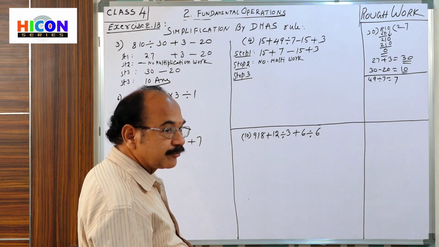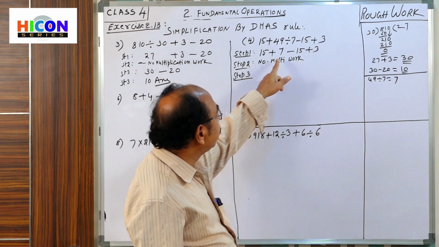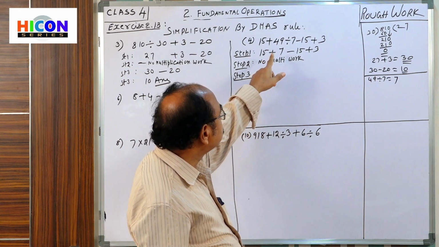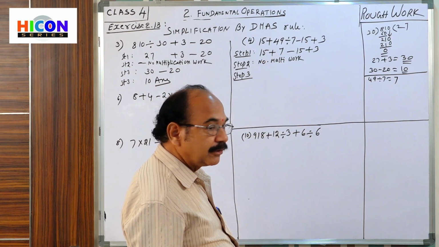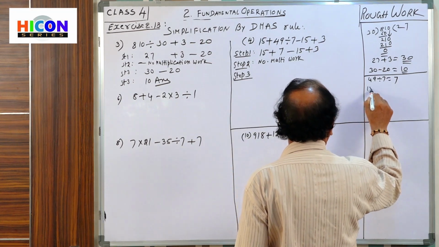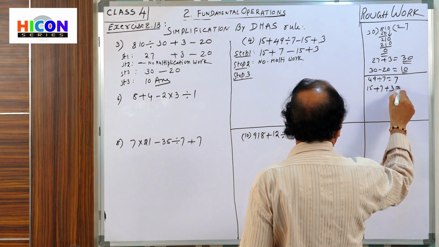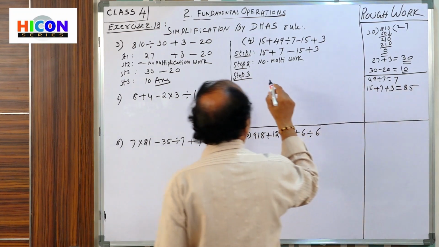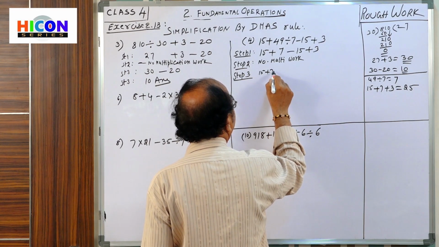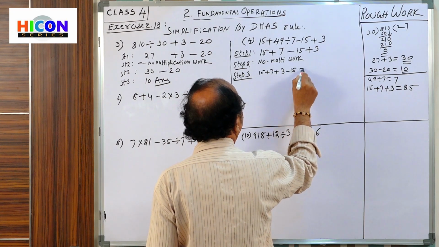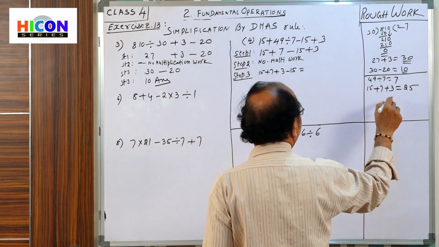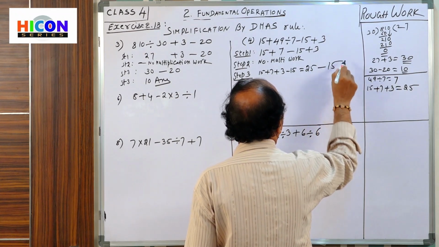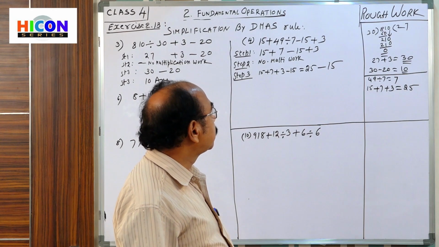Where is the addition here? 15, 7 and 3. The three numbers are under addition. Say, children, 15, 7, 3. How much? 15 plus 7 is 22, 22 plus 3 is 25. So here you write 15 plus 7 plus 3 is equal to 25, minus 15. So step 3 is over.